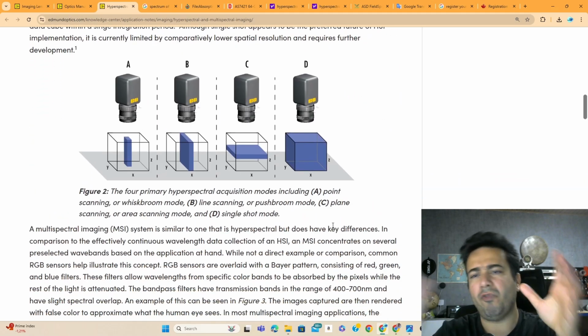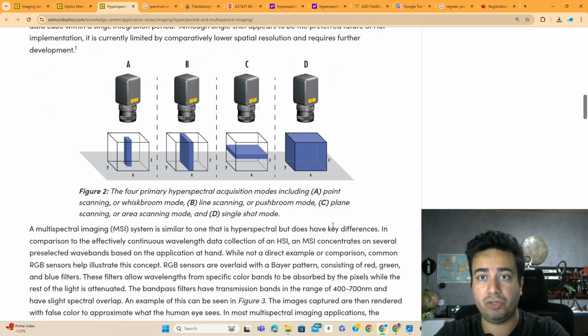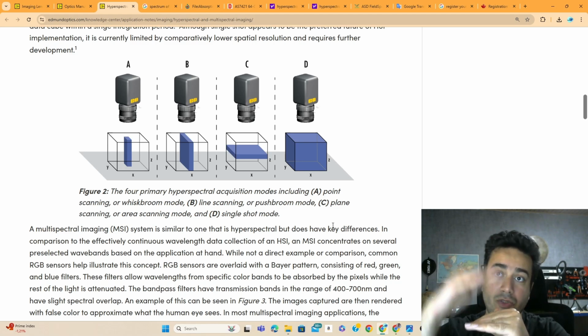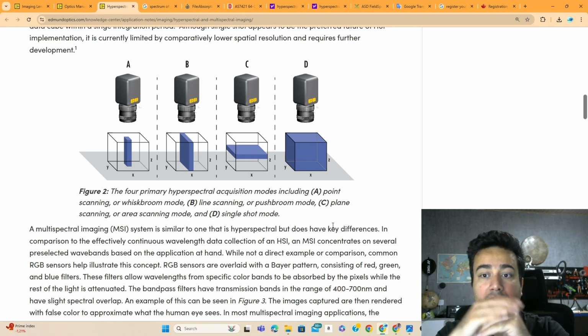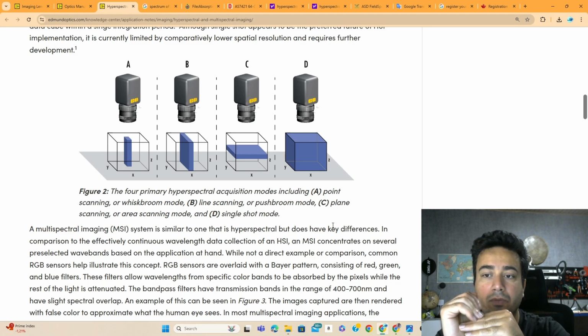So there are four different types of hyperspectral detectors that are available on the market. The first one is the so-called Whisk-Broom mode. The first one, A, is a tiny small point that is taken. So it's not an area, it's just a point. And in the z-axis, you take a range of wavelengths, right? But it's a very small point. Then we have an area, like a line, that is called push broom mode.